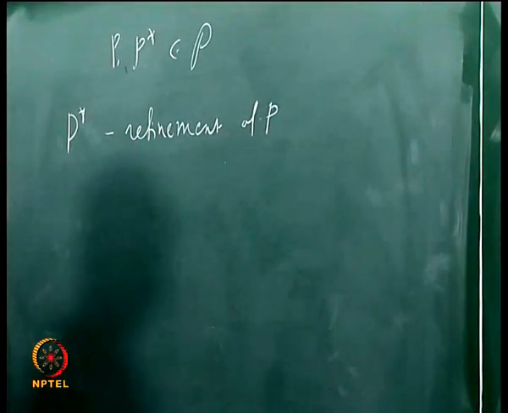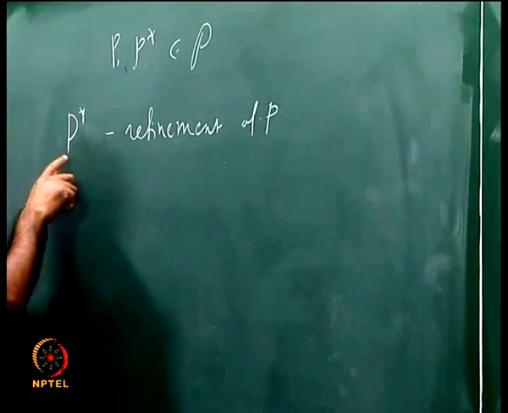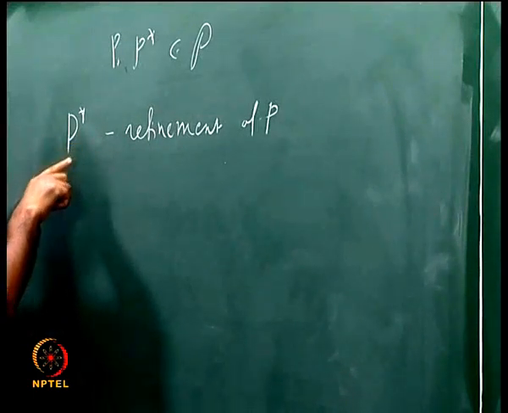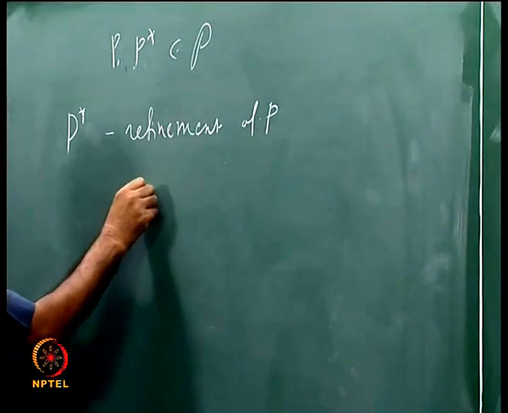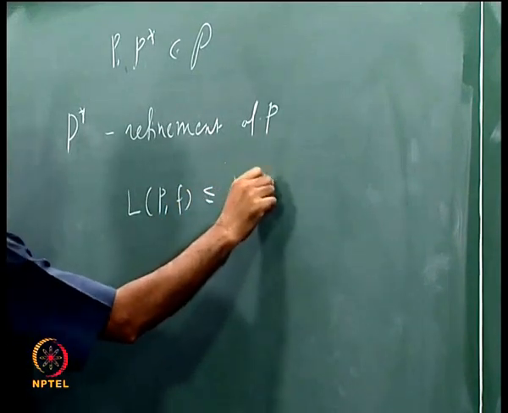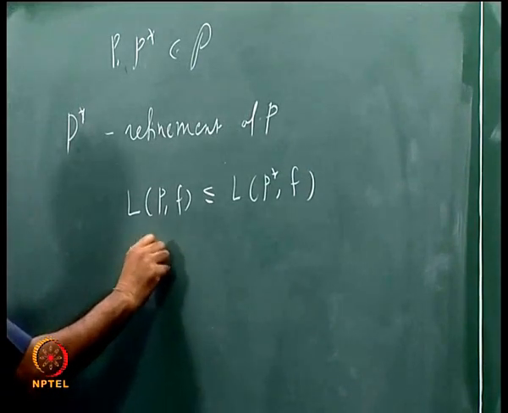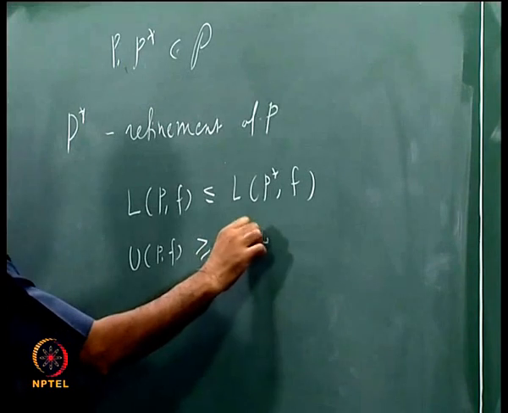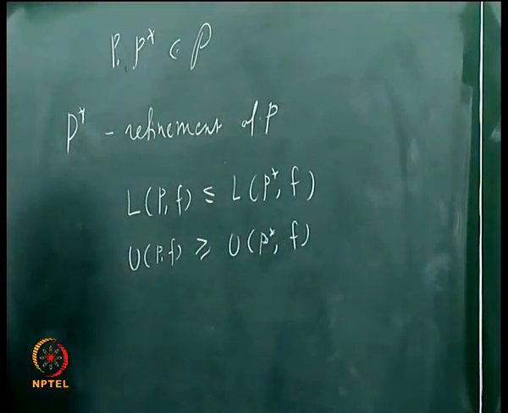And we have seen that in this case the lower sum will increase and the upper sum will decrease. So what we know is that L(P, f) is less than or equal to L(P star, f) and U(P, f) is bigger than or equal to U(P star, f).